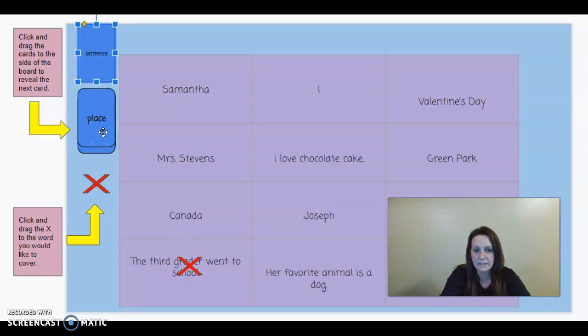It says place. So I'm going to look at my board and see which one of these is a place, and then I will drag my X over that one. I'm going to put my X over Canada. And you will continue to move your X's and move your cards until you have covered the entire board. Have fun playing.